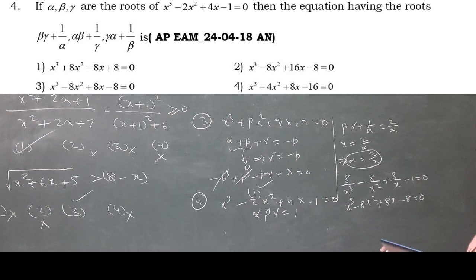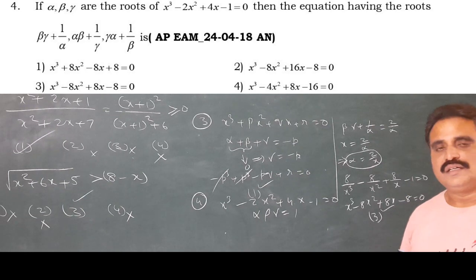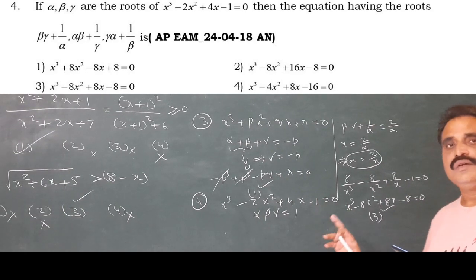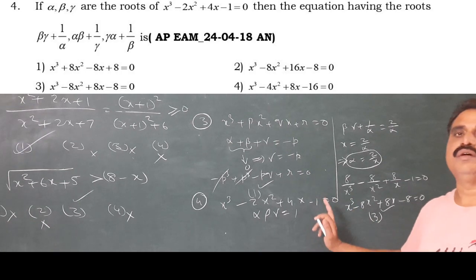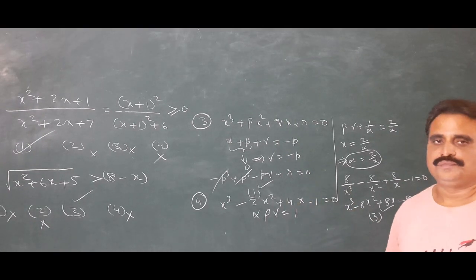Check the options: clearly the third option is the right answer. But don't get confused, all the terms look alike. Be careful. The question is very easy, but don't lose marks on this type of question.